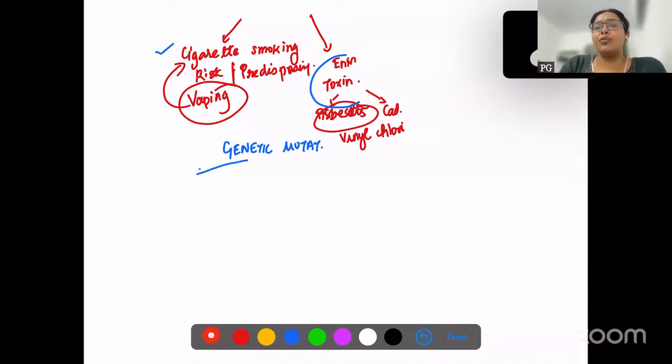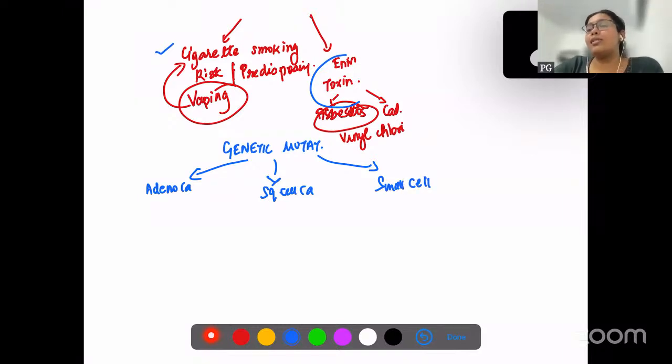Different types of lung carcinoma are associated with different types of genetic mutations. We have three major varieties: adenocarcinoma, squamous cell carcinoma, and small cell carcinoma. There are lesser common varieties, but these are the most common varieties. These three varieties are the common varieties of lung carcinoma.